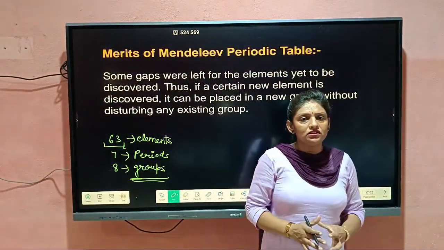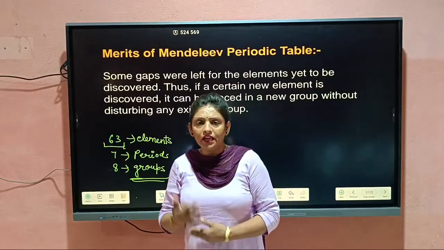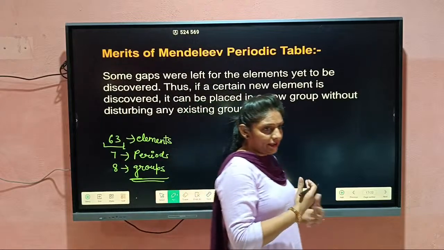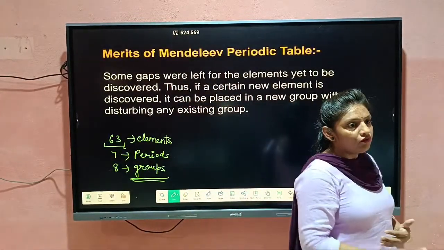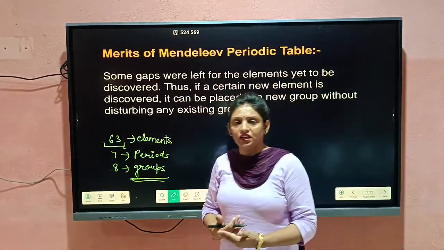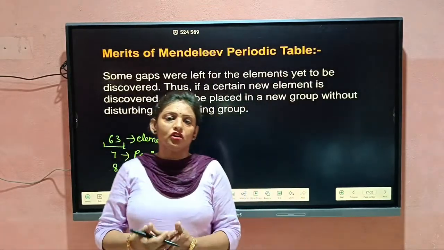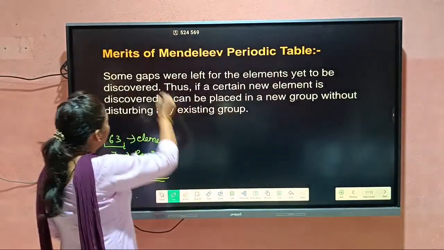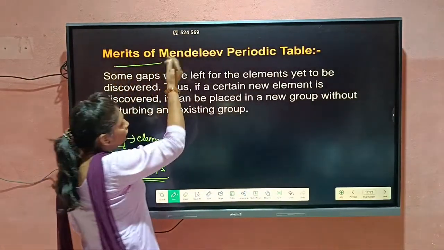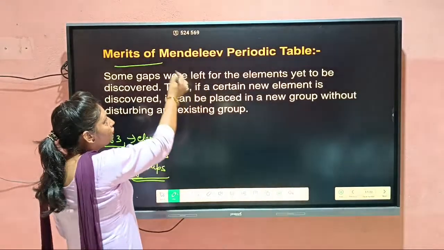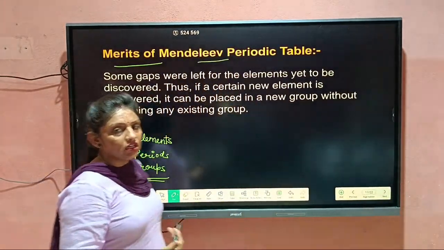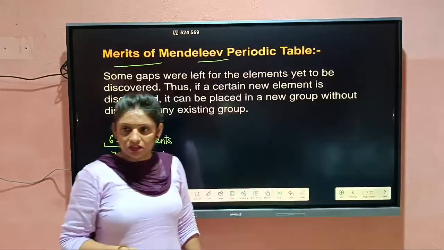Okay. But this table has an important role in the development of the modern periodic table. After a while, it had some limitations. So what were the limitations, what were the demerits of the Mendeleev periodic table? We will see in this topic. First of all, we will see about the merits. What were the merits? Means what was the significance of this table?